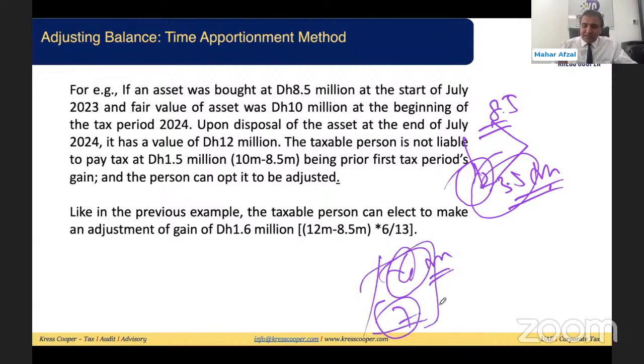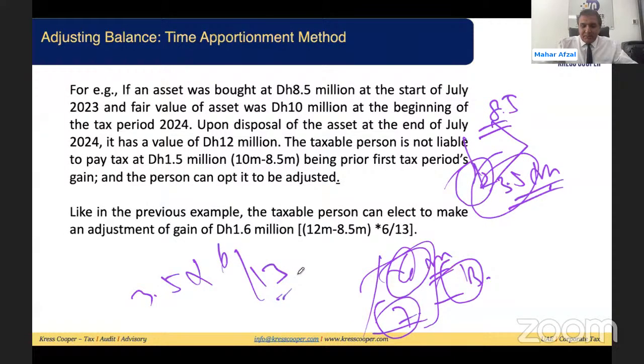So total how many months was the asset held? 13 months. So the gain is 3.5 million, 3.5 into 6 divided by 13. The value is 1.6 million. This is the gain pertaining to the period before the introduction of the corporate tax law.